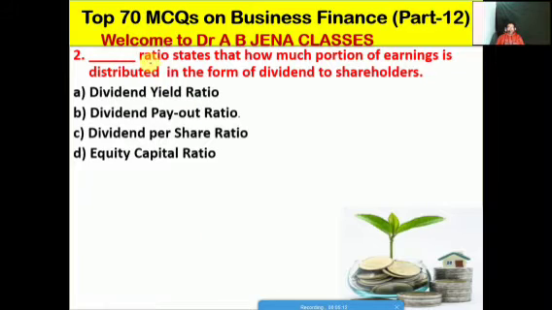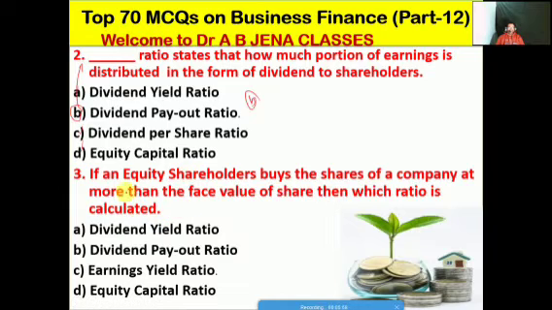Next one, we will see which ratio states how much percentage of earnings is distributed in the form of dividend to shareholders. A, dividend yield ratio. B, dividend payout ratio. C, dividend per share ratio. D, equity capital ratio. Friends, B is the right option for this MCQ. The dividend payout ratio states how much portion of earnings is distributed in the form of dividend to shareholders.